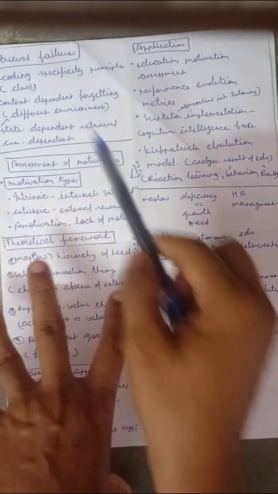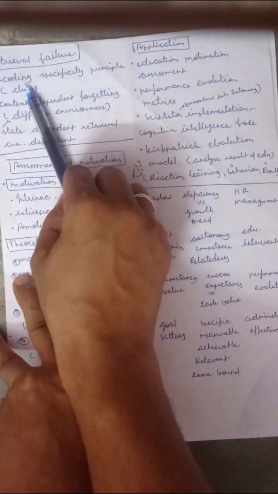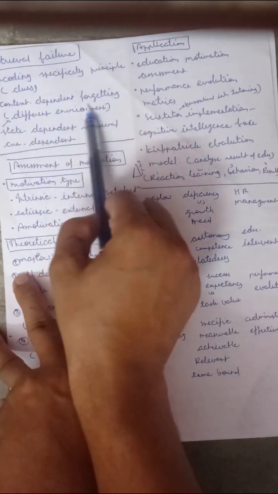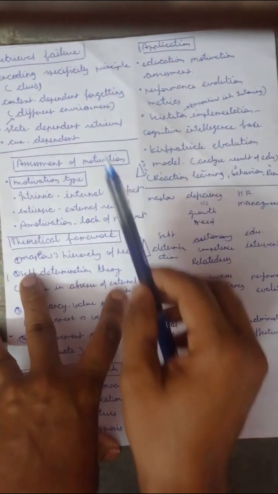Then retrieval failure means the encoding specificity principle, where cues are not given. Context-dependent forgetting means that in a different environment we forget. Then state-dependent retrieval and cue-dependent retrieval failure.